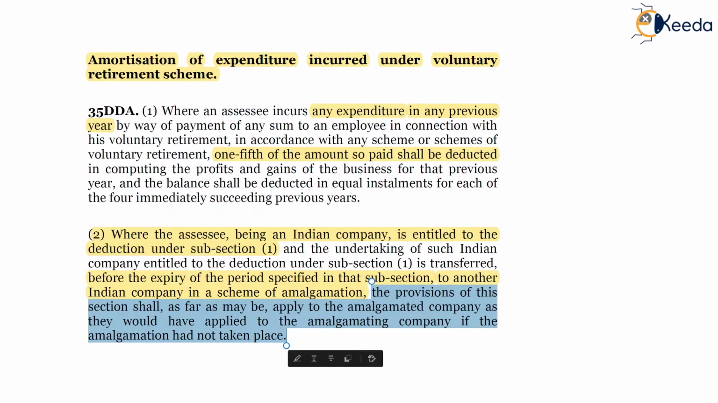Meaning, the remaining deduction will be allowed to the amalgamated company, and it should be an Indian company: Indian amalgamating company going to Indian amalgamated company. So both the companies are Indian in the scheme of amalgamation.